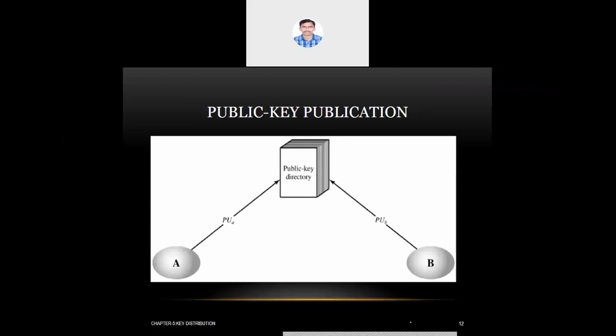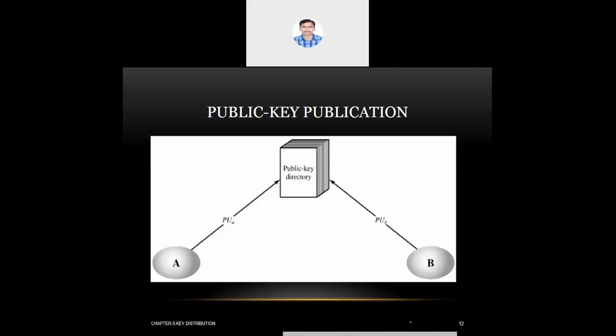Second is public key publication. What is that? We have a central authority called a public key directory. Every user who wants to share their public key generates their pair of keys, then shares their public key in the public key directory.